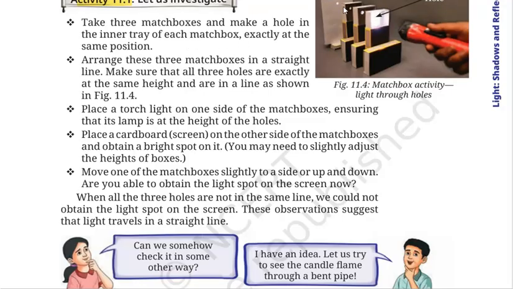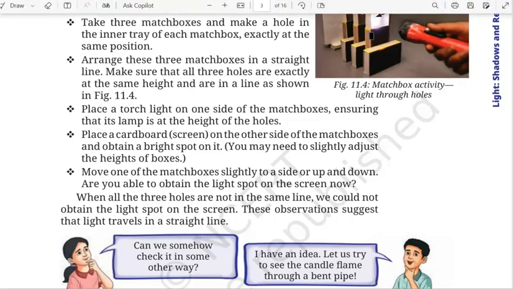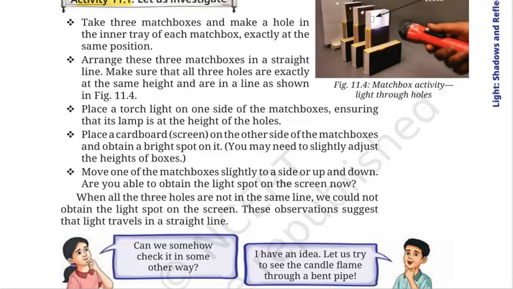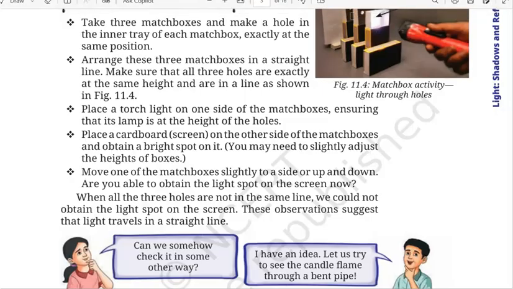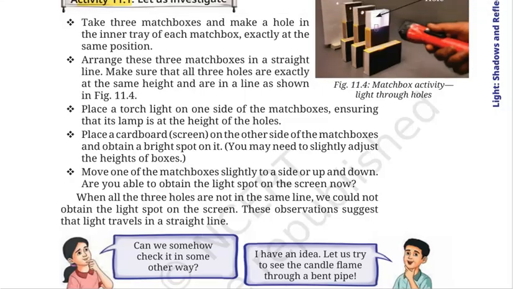Can you see? In the inner tray, not the outer one. This is the outer one and this is the inner one. Just create a hole at the exact same position in all 3 matchboxes, and then place them at exactly the same height like shown in figure 11.4.